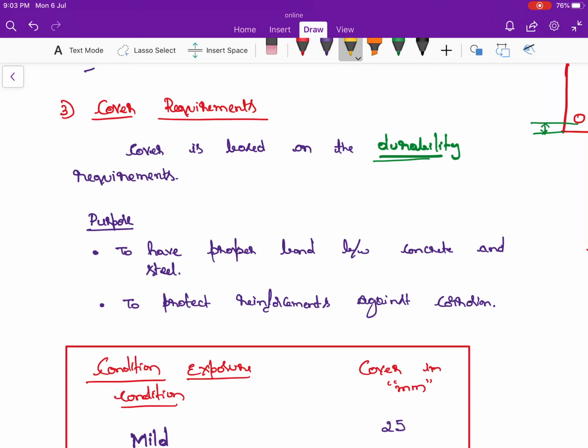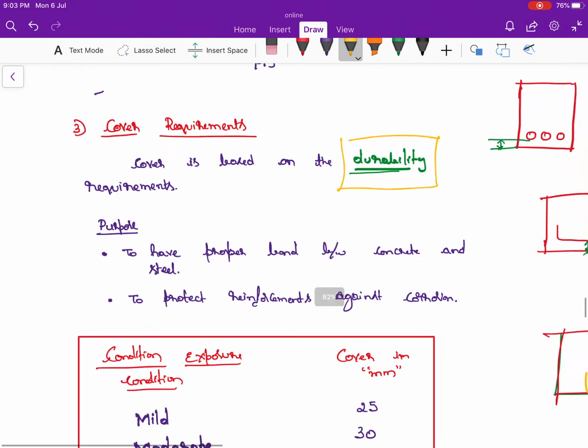They will ask in the MCQs what is the purpose of giving the cover requirement. The main purpose of giving the cover requirements is to increase the durability of the structure, in order to keep the reinforcement free from the atmospheric condition.